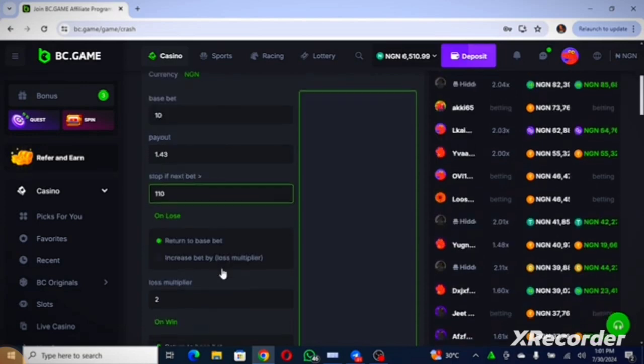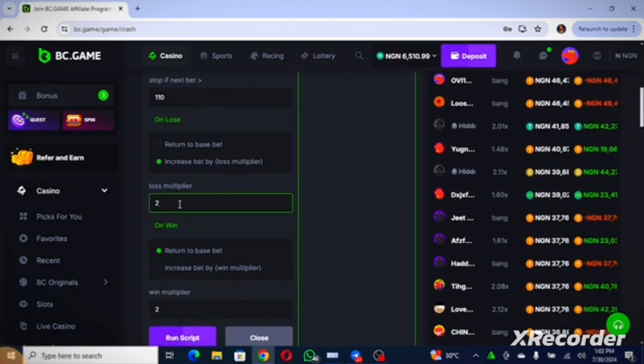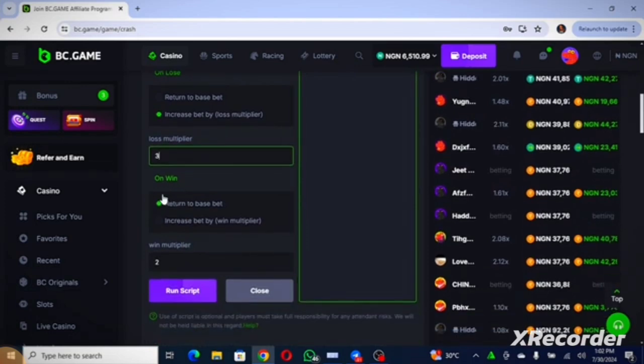So that is it. Now you come down, this place you have on lose. Instead of selecting this option, return to base bet, that simply means that if you lose here, the bet is going to return to the original money you started with, which is 10 naira here. But we are not going to be using this option. We in turn select this option, increase bet by. So that is it. We come down to this place, we have loss multiplier, and put in 3 there. And in this place we have on win, just leave it at return to base bet. Leave every other setting and run your script. Now guys, before we run this particular script, the highest amount needed for this to be done is 5k.